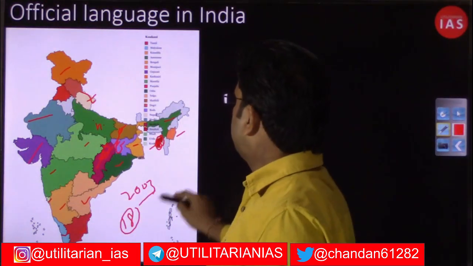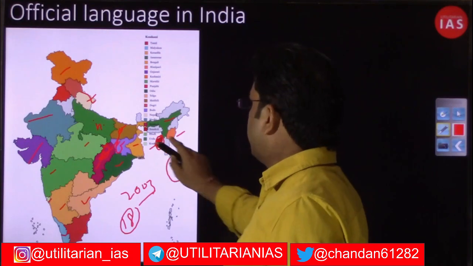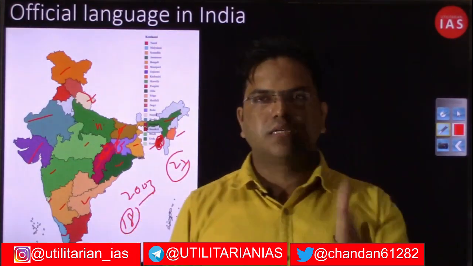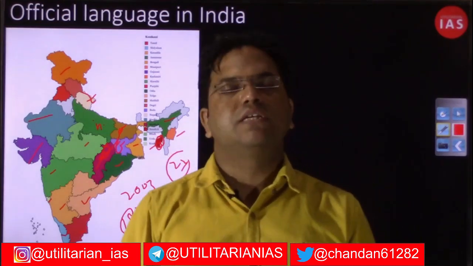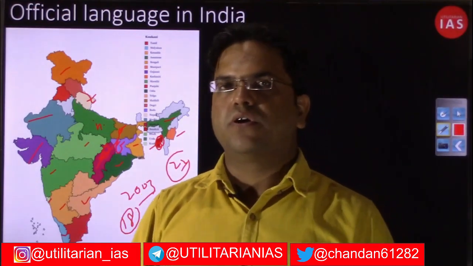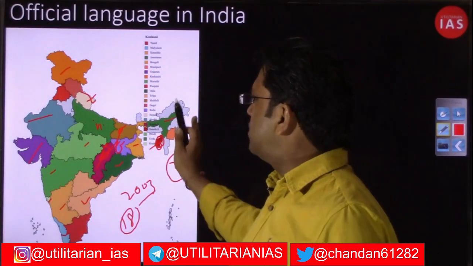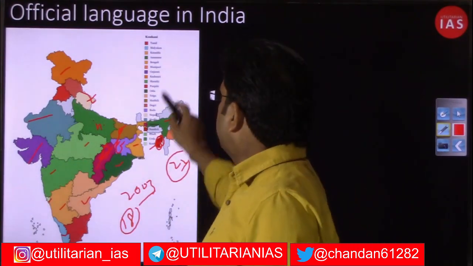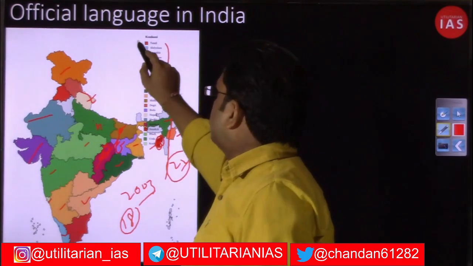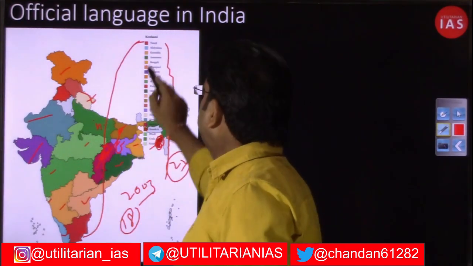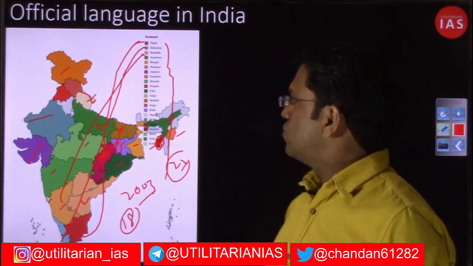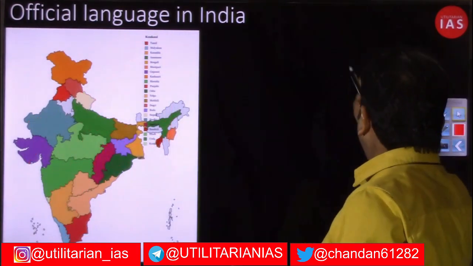In this manner you have 22 languages right now, and by associating them with states, you can easily remember. Otherwise, if you get a list of 22 languages to remember, you would not be able to. So I try to associate those 22 languages with particular states. Here you have these legends, and with that particular legend you can associate different states. So I hope you now have an idea of the 8th Schedule as well.